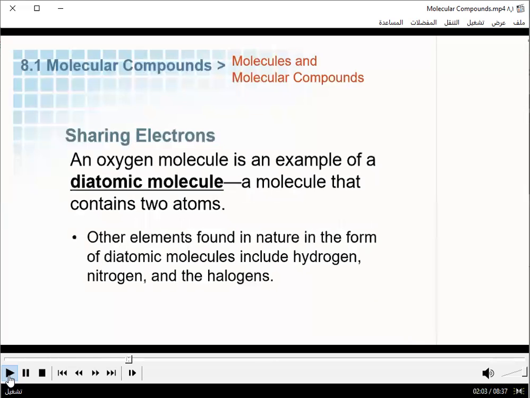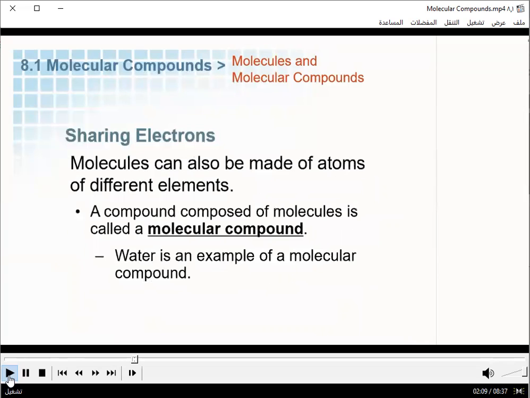Oxygen is an example of a diatomic molecule. Di is a prefix meaning 2 atoms. Molecules can consist of only one element, like O2 or H2, but molecules can be made of atoms of different elements. These compounds are called molecular compounds.